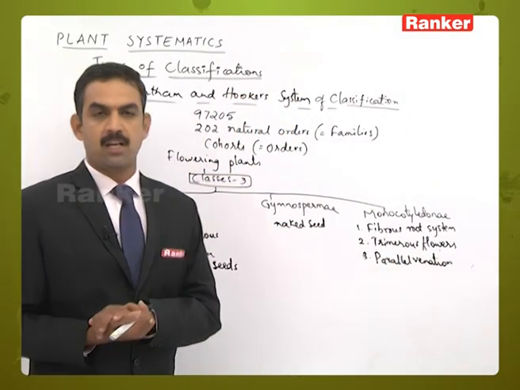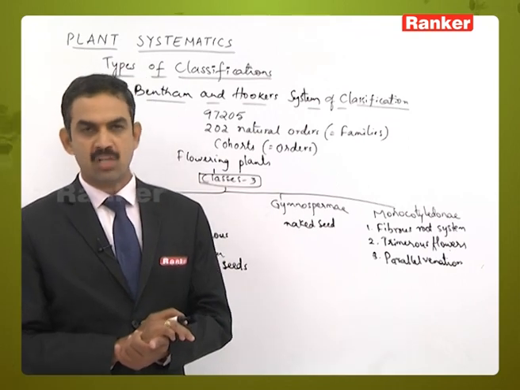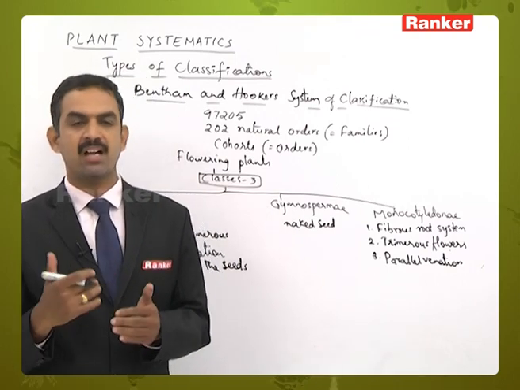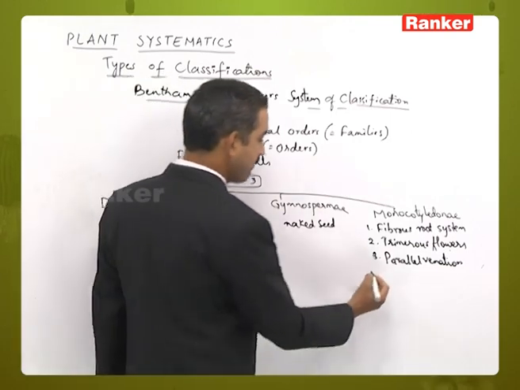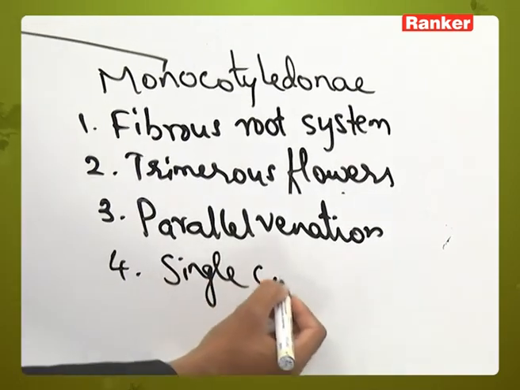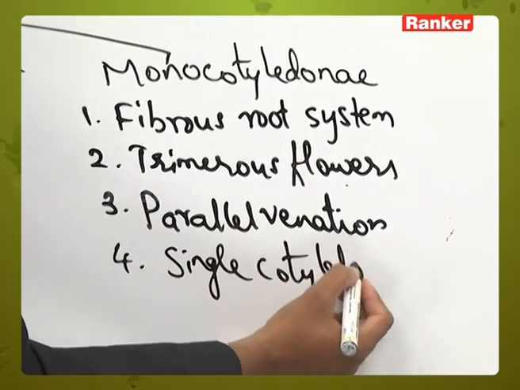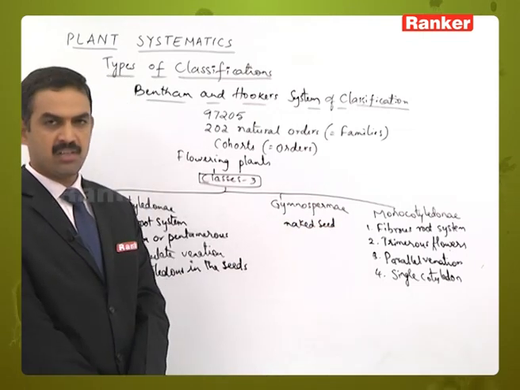Right, here the midvein is present, and on that the lateral veins are arranged. These lateral veins are present in a parallel manner to each other. That type of venation is called parallel venation. And the fourth one is the presence of a single cotyledon in the seed. So these are the basic characters that have been observed in the monocots.